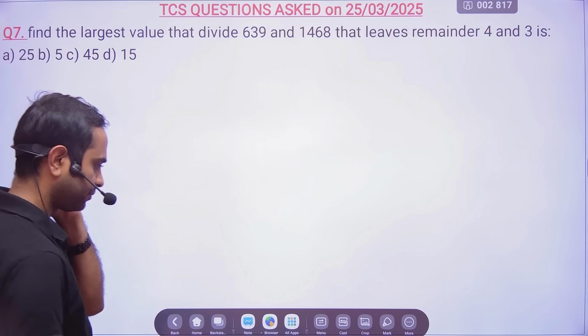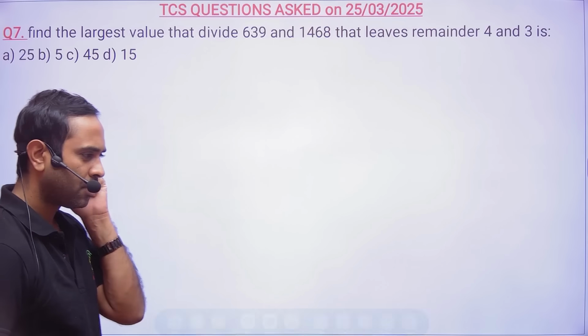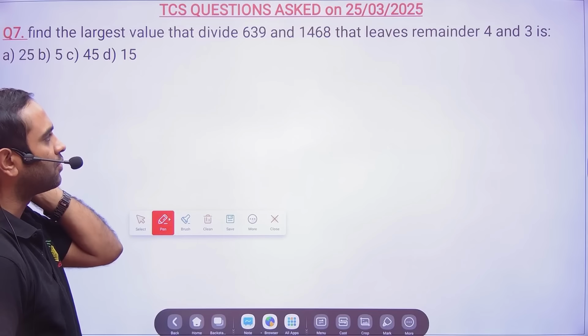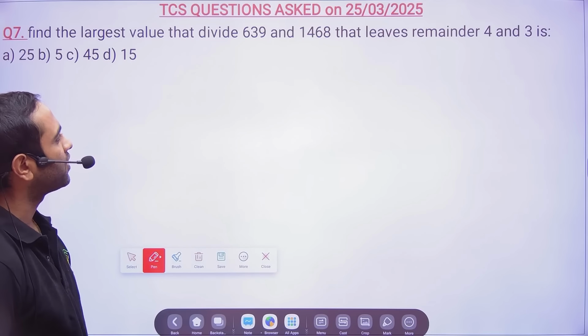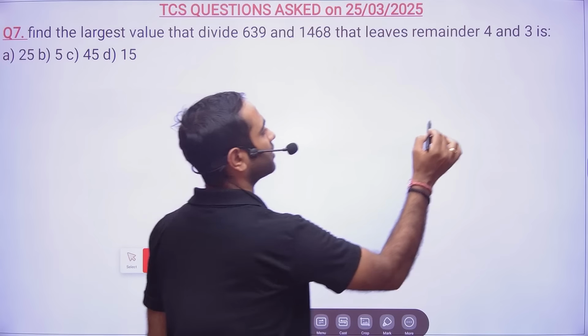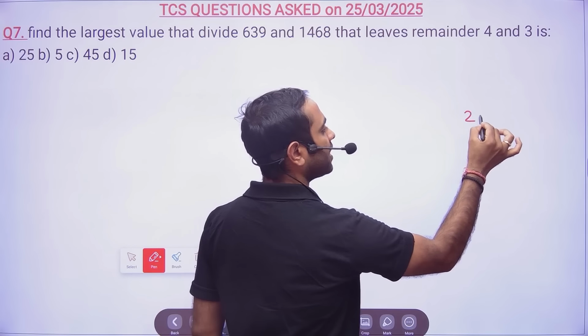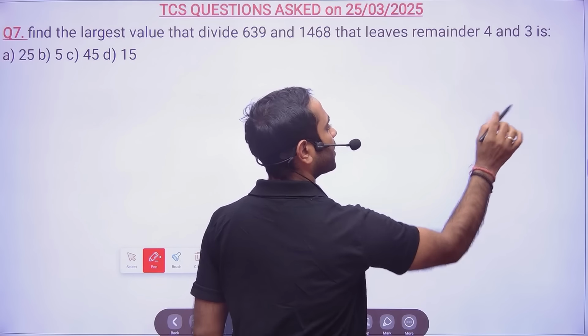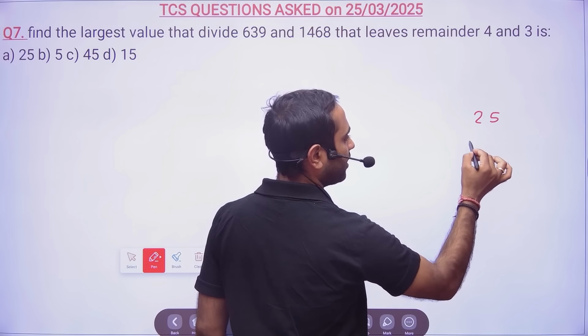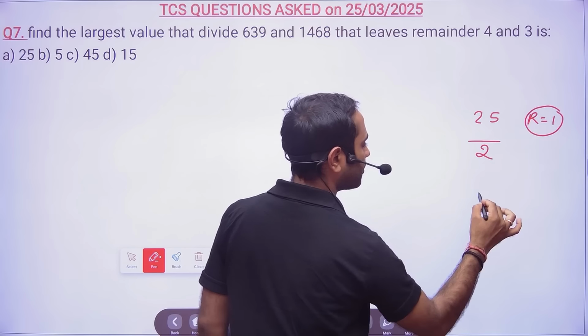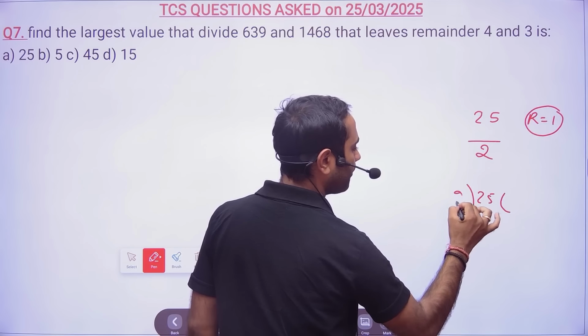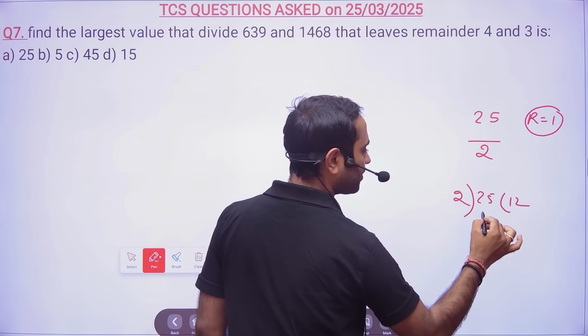Clear? Okay. Now find the largest value that divides 639 and 1468 and leaves a remainder of 4 and 3. Friends, suppose there is 25, and if you divide by 2, you get a remainder of 1, because 12 times 2 is 24.